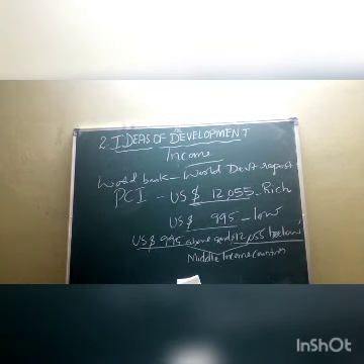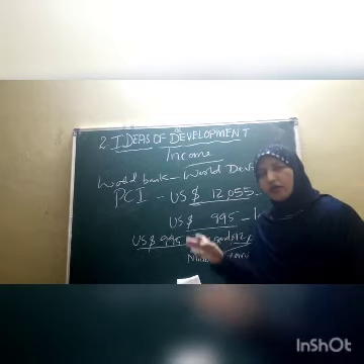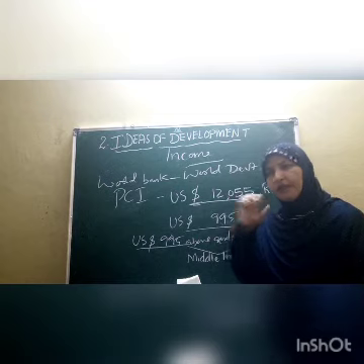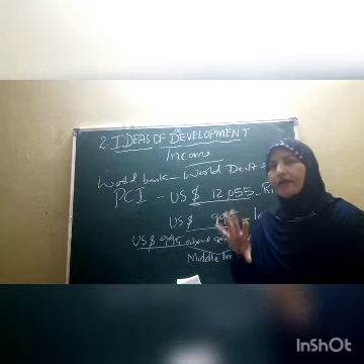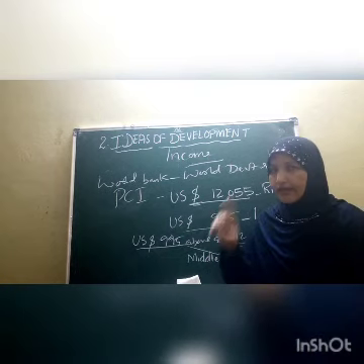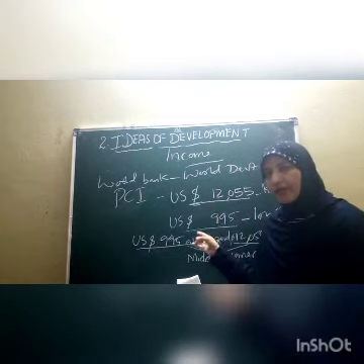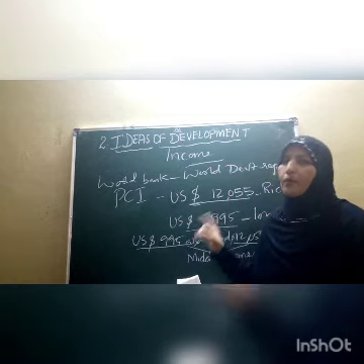Now, after learning all this, what do we have to learn? What we learned till now, children, is that income is a main criterion to declare a country as rich income country, middle income country or poor income country.